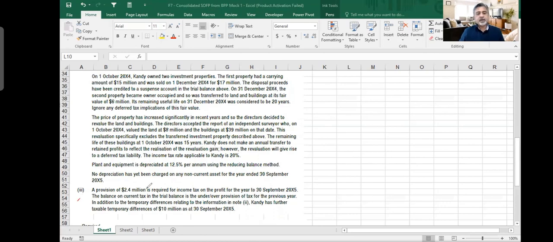Note number 3, a provision of 2.4 million is required for income tax on the profit for the year. So your current tax is 2.4 million. The balance on current tax in the trial balance is the under or over provision. 1.1 million was over provision. We can see it in the balance sheet. It appears on the credit side, so I subtracted.